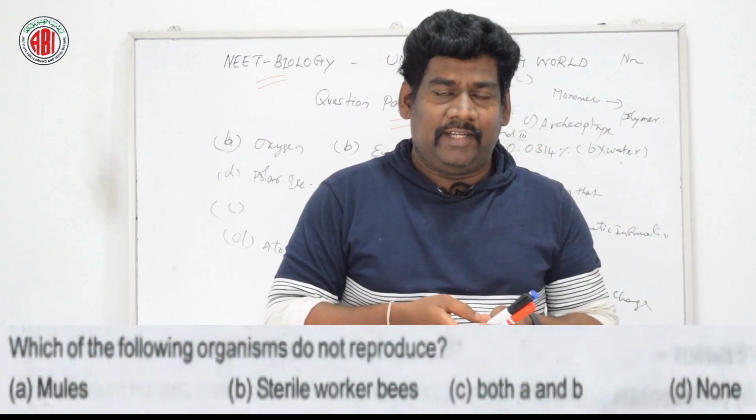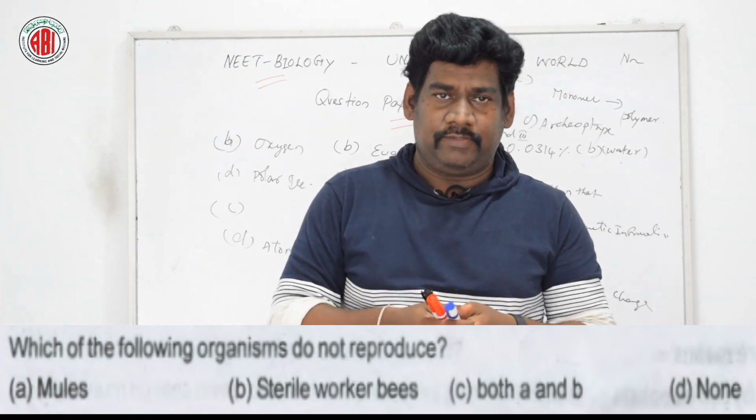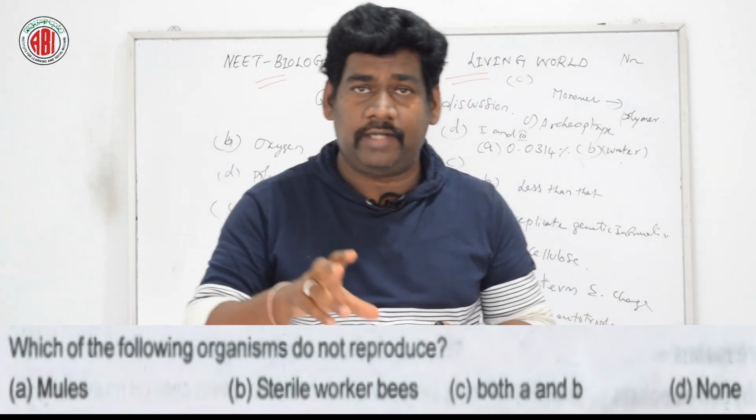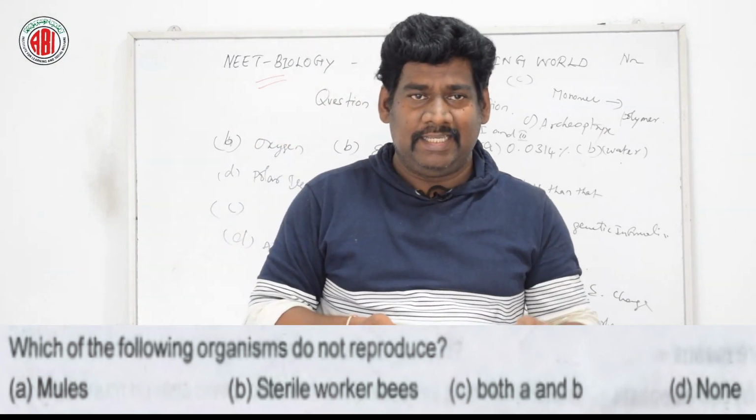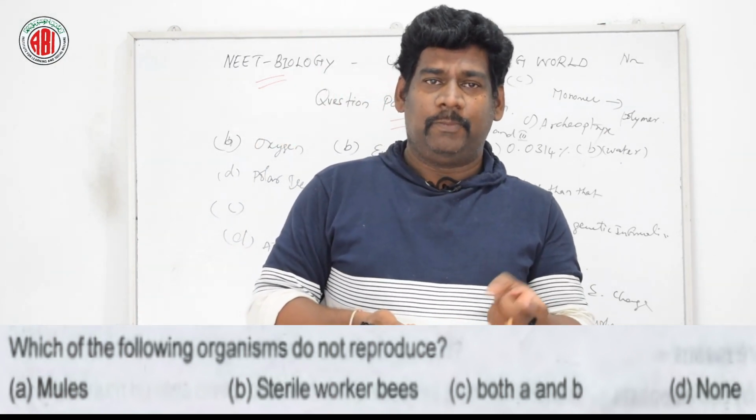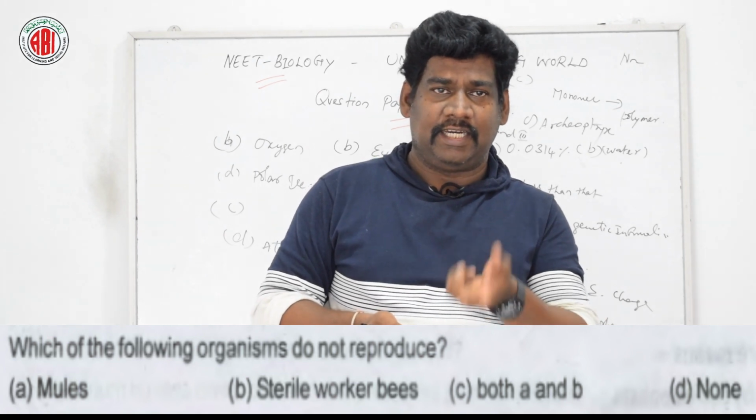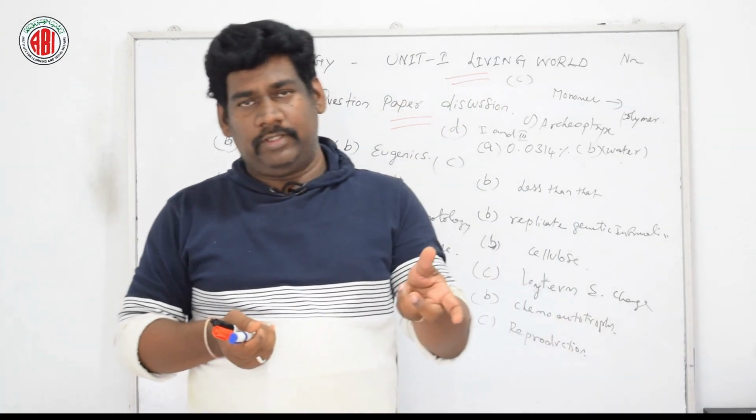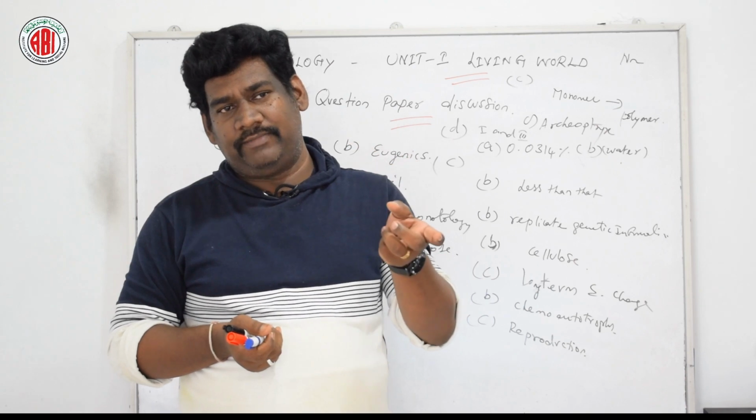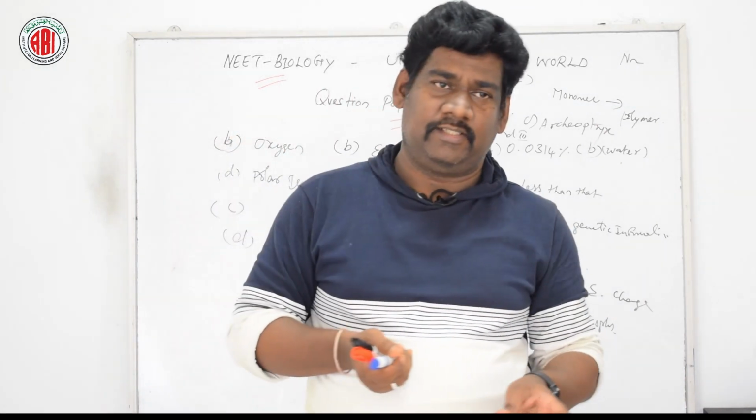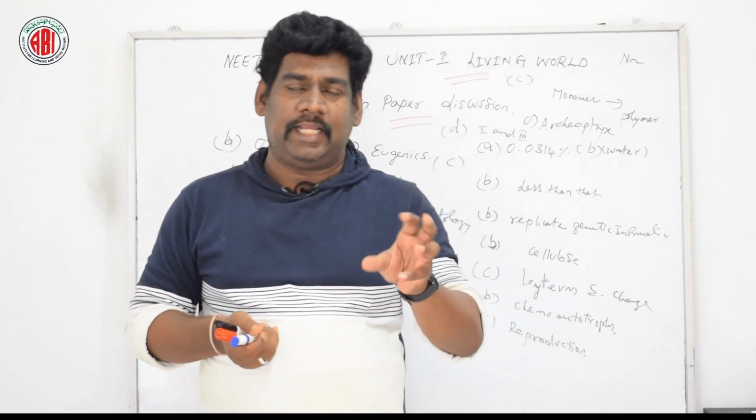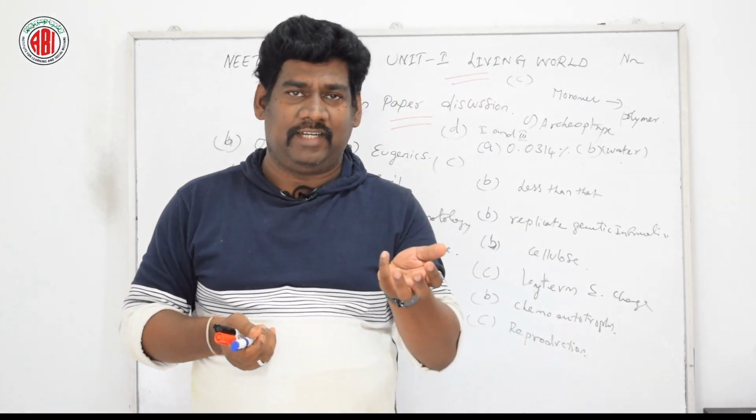Which of the following organisms do not reproduce? Here are four different options: mules, sterile worker bees, both A and B, and D is none of these. So mule is one of the organisms which does not undergo reproduction. It is a type of hybrid variety of organism.